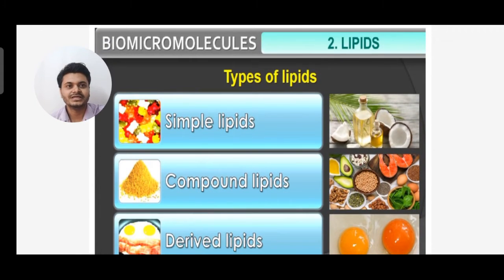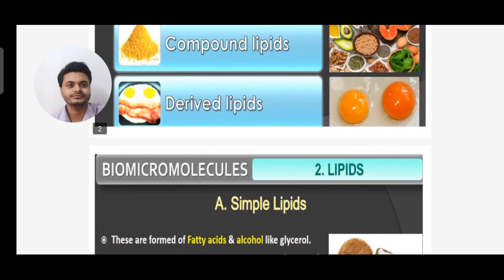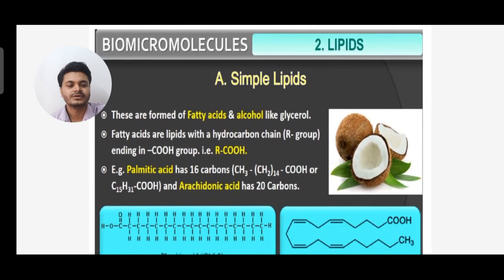Now moving to the types of lipid, how many types of lipids are there? There are three types of lipids: simple lipids, compound lipids and derived lipids. Now we'll see these lipids one by one. First is simple lipids.